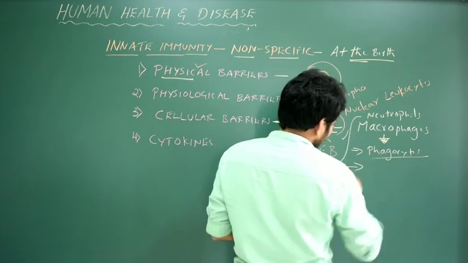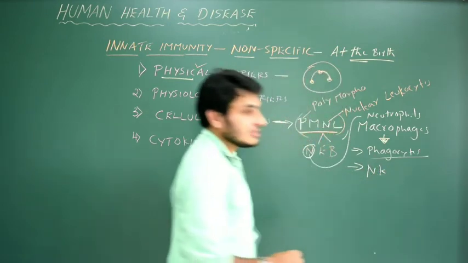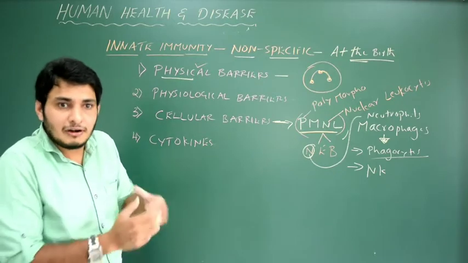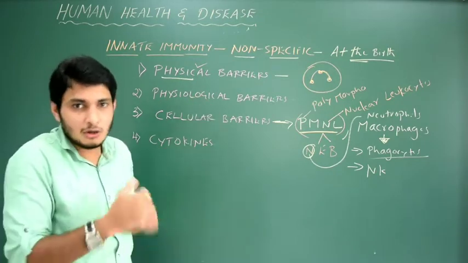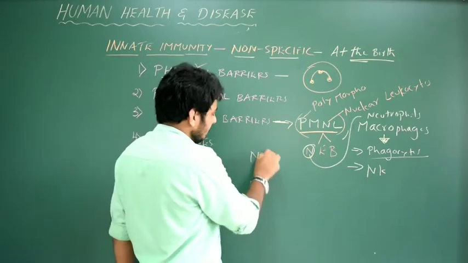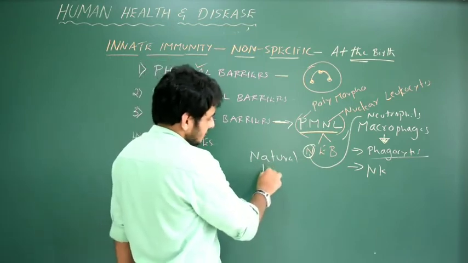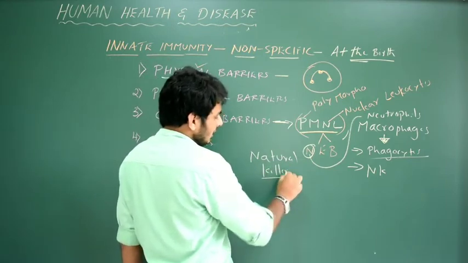Next, I want to write NK cells. What is this NK? NK means natural killer cells. We have different types of WBC. You have not heard about it. That is called NK cells. N means natural. They are present everywhere in our body. Natural killer cells, they are going to kill something else.